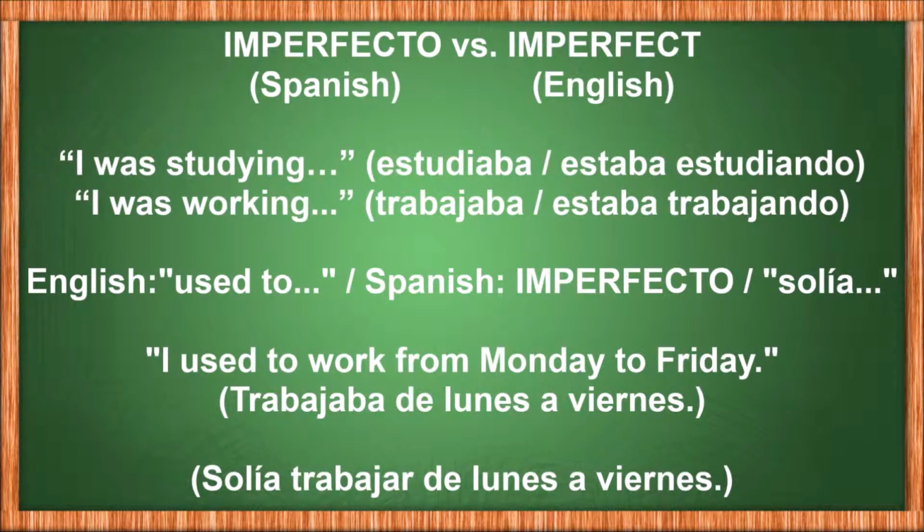While the imperfecto in Spanish is a past tense with its own conjugation rules and endings, in English the imperfect expresses its meanings in different ways, depending on whether the event is continuous or a repeated action. For a continuous action, one that was in progress at a particular time in the past, the past progressive or past continuous form is used in English. For example, I could say in English, I was studying, I was working, and so forth.